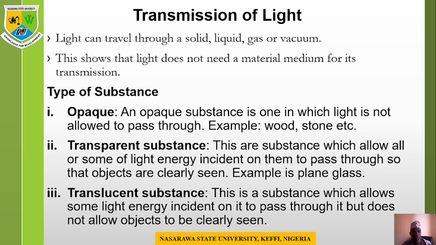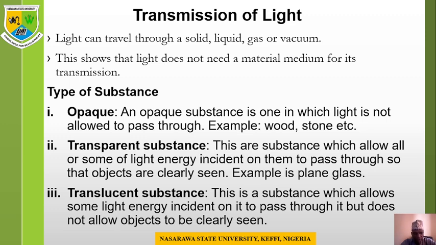Types of substances which light can pass through. We have the opaque substance. An opaque substance is one which light is not allowed to pass through. Examples are wood, stone, book, tree, and so on. In fact, we have a lot of them. They do not allow light to pass through them.